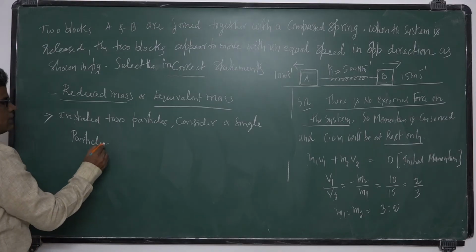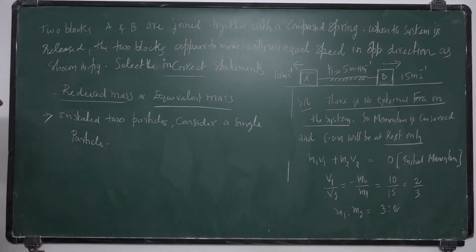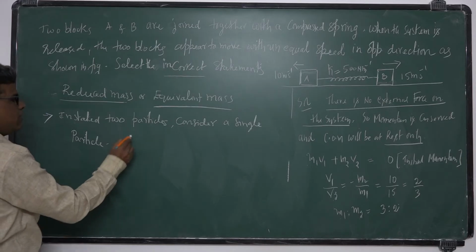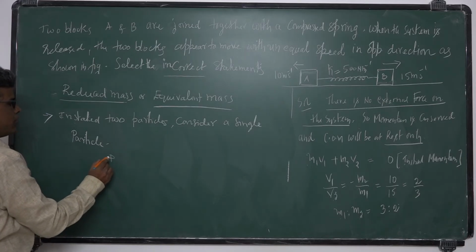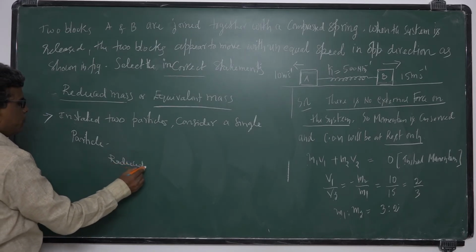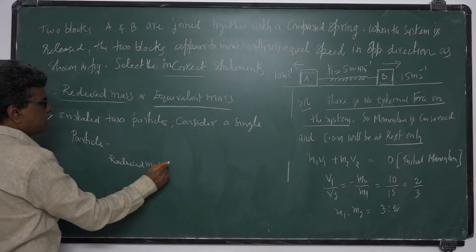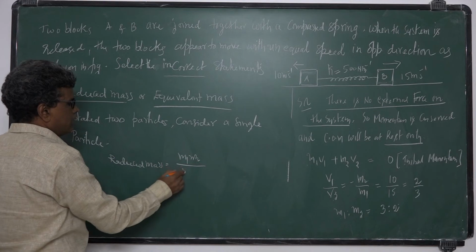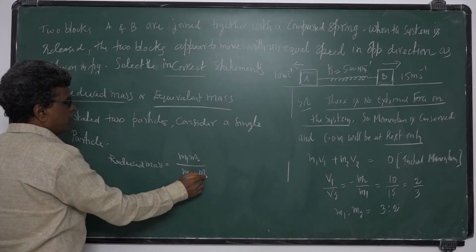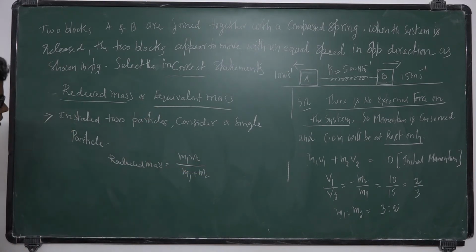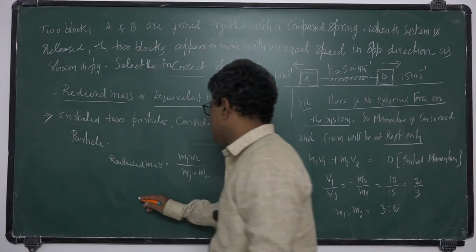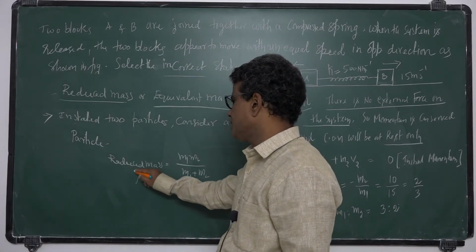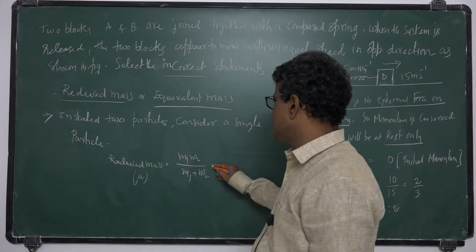Okay, that single particle we can call it as reduced mass. So if m1 m2 are the masses, the reduced mass is equal to m1 m2 by m1 plus m2. So this is the concept of reduced mass. It is represented with the letter mu.